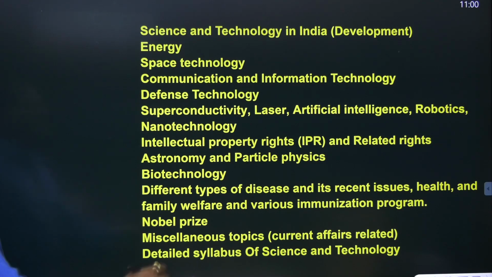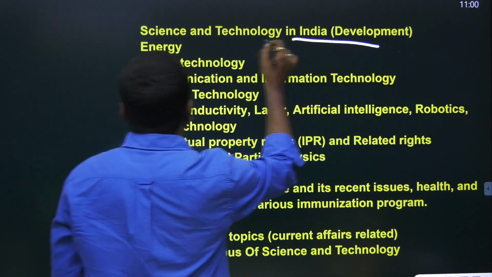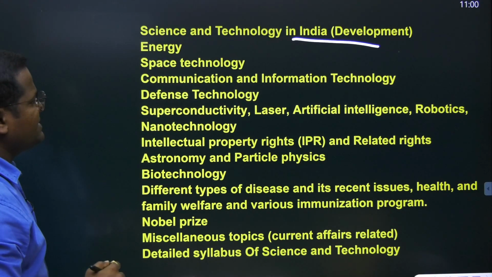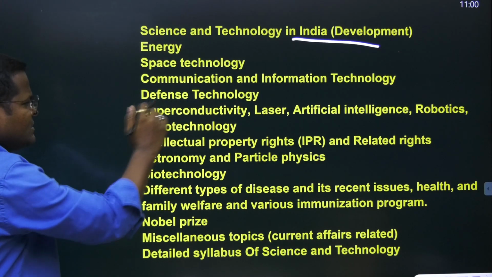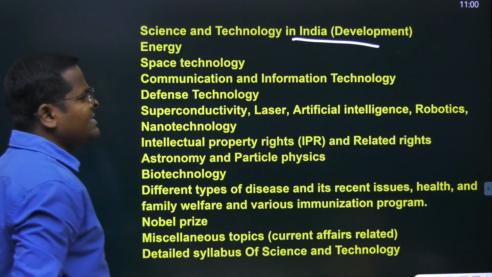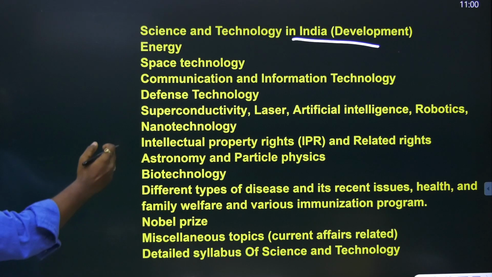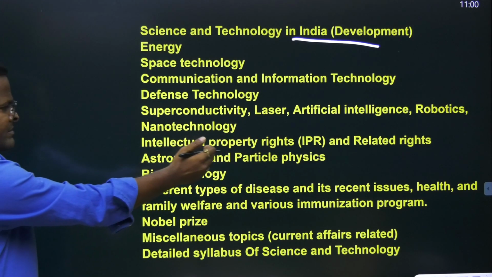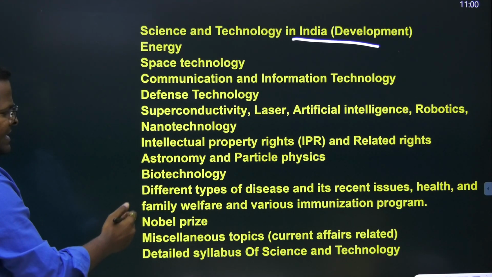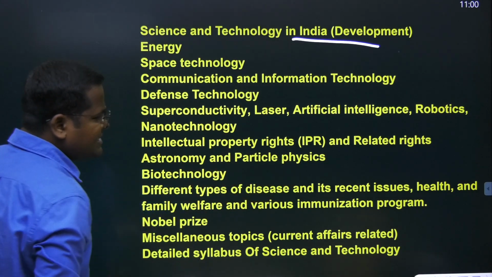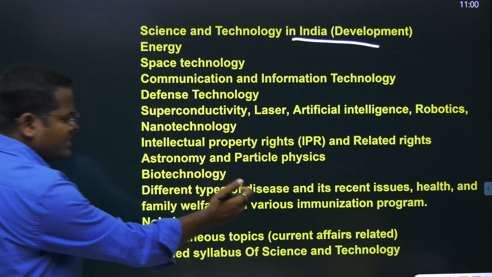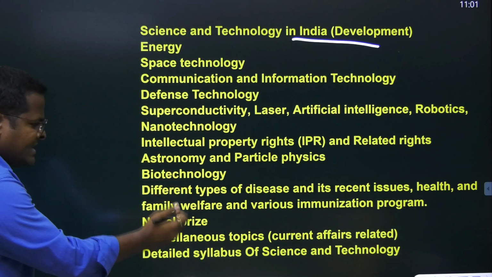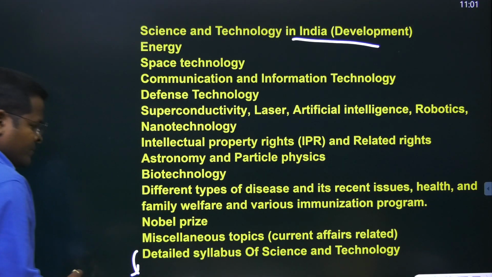Now, science and technology in India and their development, energy, space technology, communication and information technology, defense technology, superconductivity, laser, artificial intelligence, robotics, nanotechnology, intellectual property rights, related issues, astronomy, particle physics, biotechnology, different types of diseases, recent issues, health and family welfare, various immunization programs, Nobel prizes, miscellaneous topics, and the detailed syllabus we are now going to study.